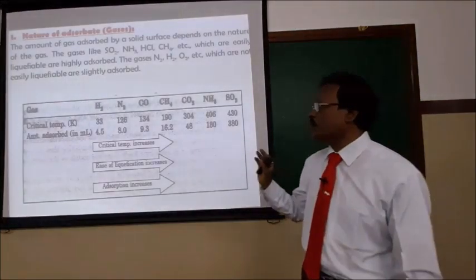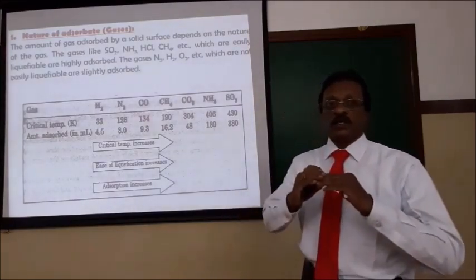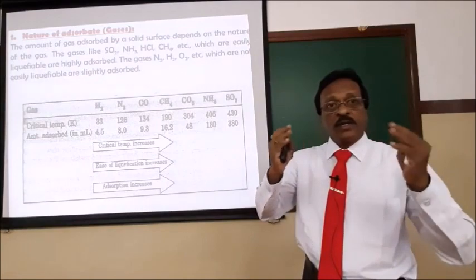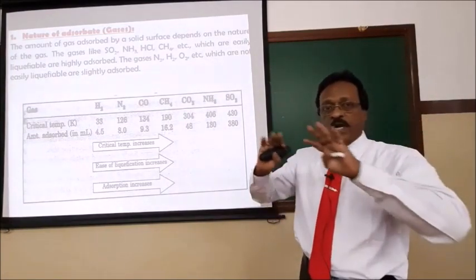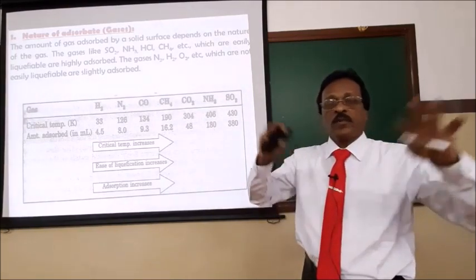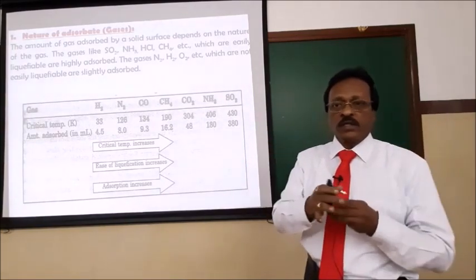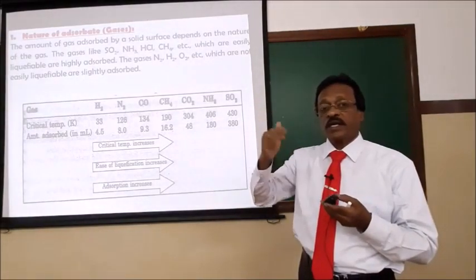So what is meant by a critical temperature? Critical temperature is the minimum temperature above which the gas cannot be liquefied. There is a Joule-Thomson effect that is beyond the scope of your study. So all the gases cannot be liquefied at any particular temperature and pressure. Only this minimum temperature above which the gas cannot be liquefied is called the critical temperature.